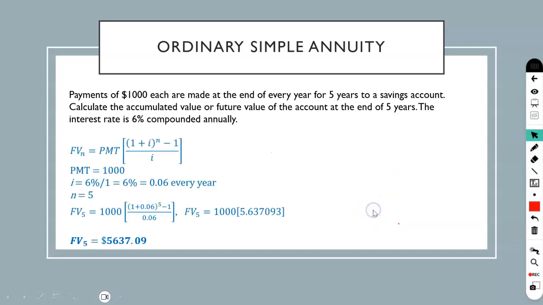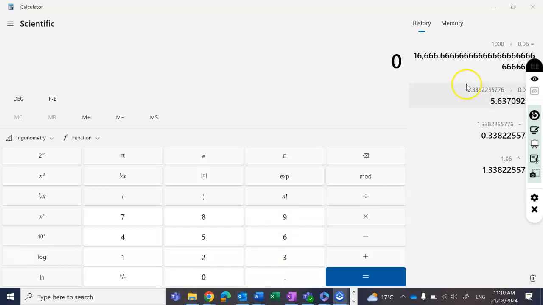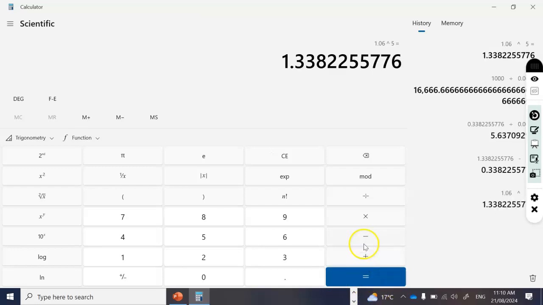So you will get 5637.09 if you calculate. Let's see in the calculator how to calculate this. We have the smaller bracket as 1 plus I, which is 1.06, and then exponent 5 minus 1.